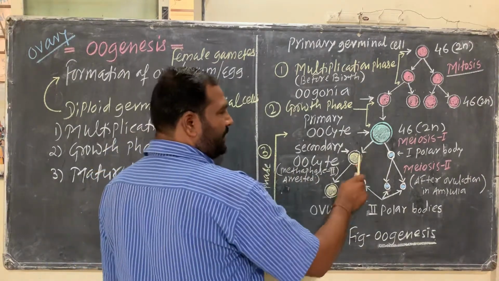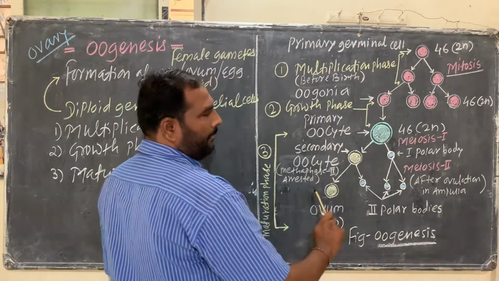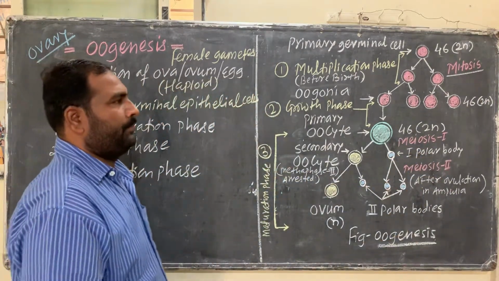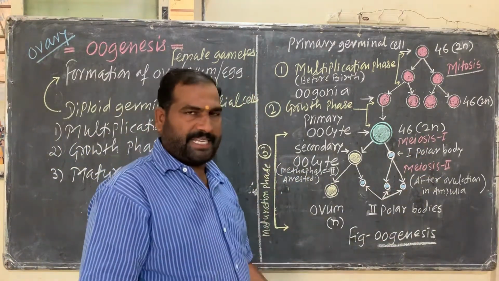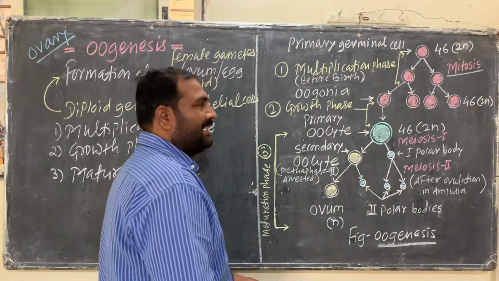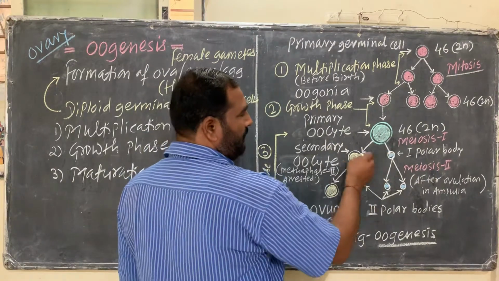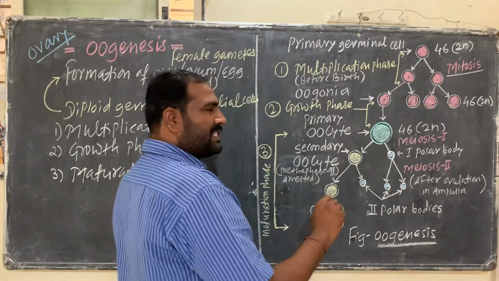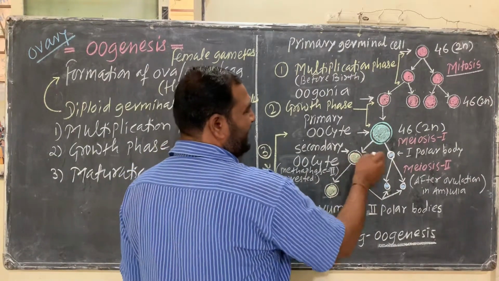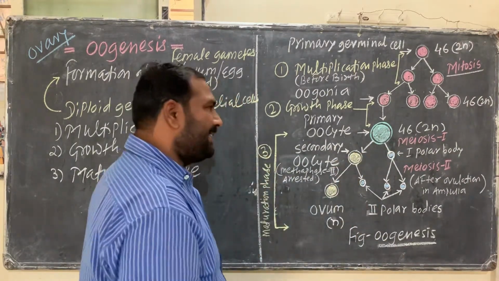So here first meiosis is taking place. Meiosis first, it is the reduction cell division. So karyokinesis is taking place normally. Karyokinesis normally means what is that? So that number of chromosomes is divided into two daughter cells. If that carries the 46 chromosomes, then these two cells carry how many chromosomes? 23.